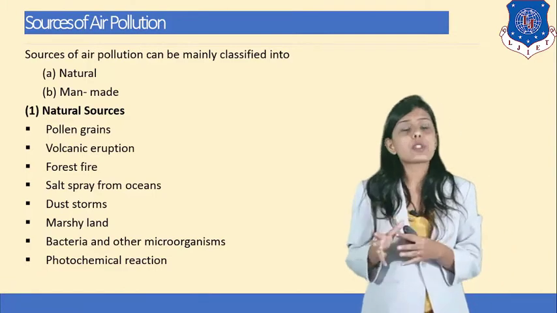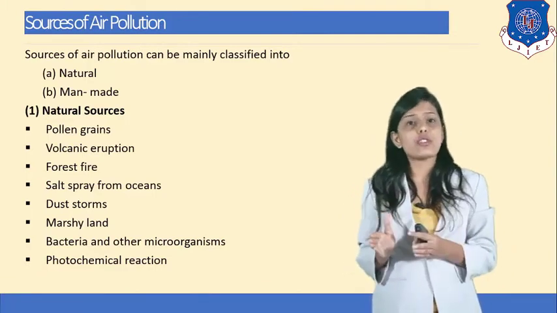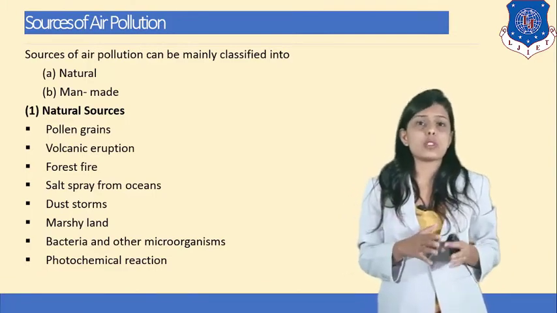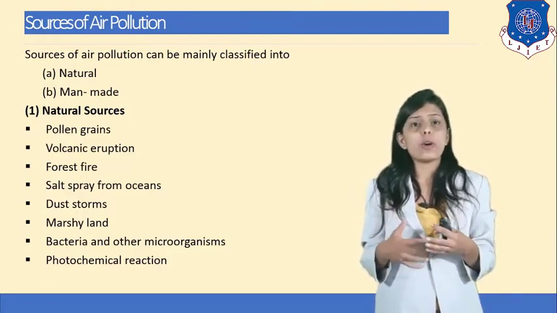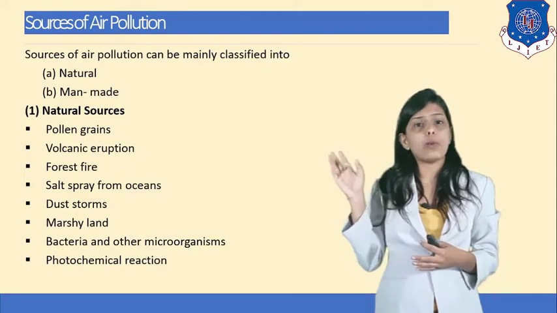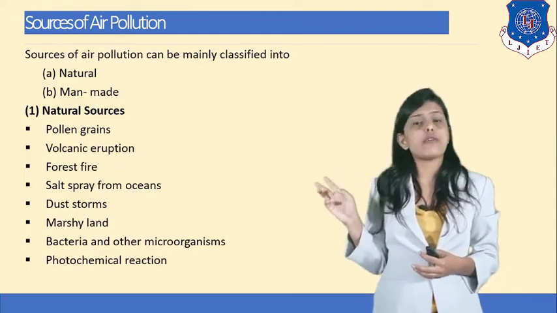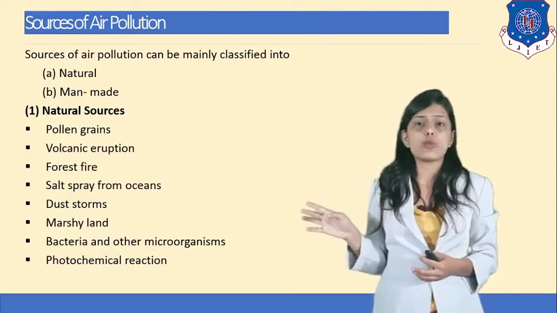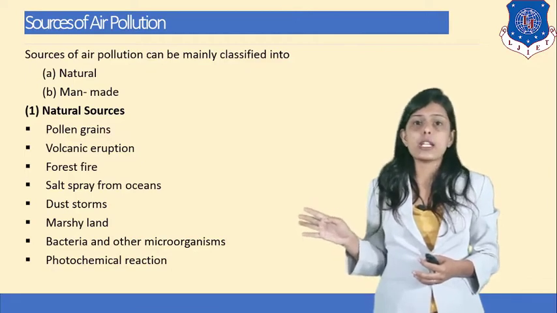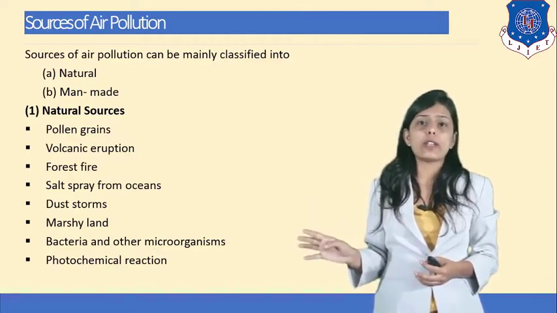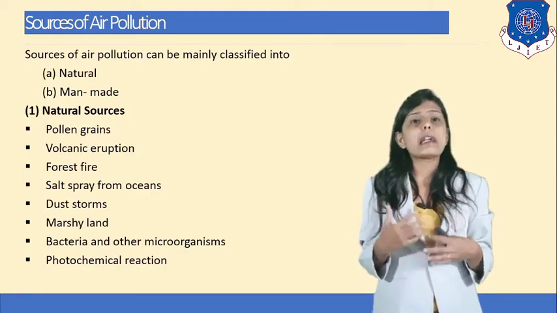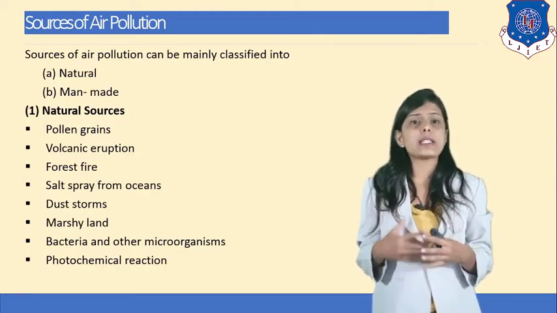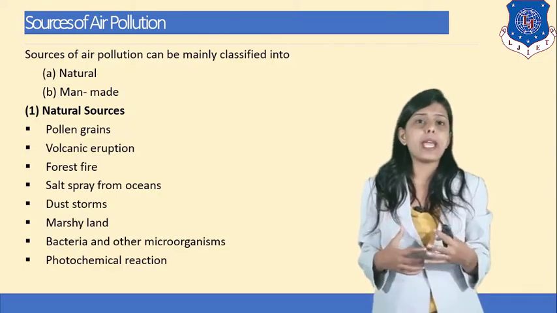So there are 2 types of sources of air pollution, natural sources and man-made sources. Natural sources are adding pollutant in the atmosphere by natural processes like pollen grains, volcanic eruption, forest fires, salt spray from ocean, dust storm, marshy land, bacteria and other microorganisms and photochemical reactions. So these all are occurring through natural process and creating pollution in the air.